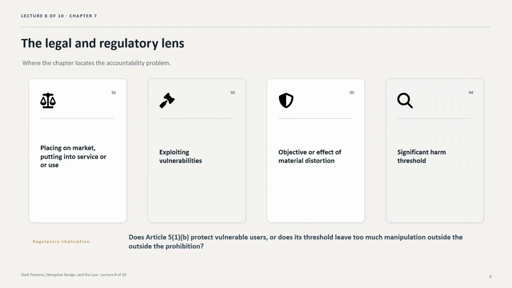the category. A major contribution of the chapter lies in its attention to groups. AI systems often operate through pattern recognition. They may not target a named individual with malice, but they can systematically disadvantage groups or exploit group-level correlations. Article 5.1b must therefore address both individual cases and structural patterns. Otherwise, manipulation that emerges statistically, gradually, or at scale may evade accountability.